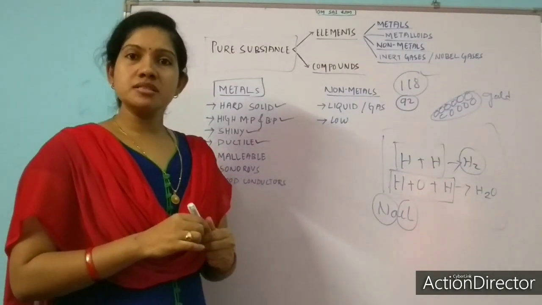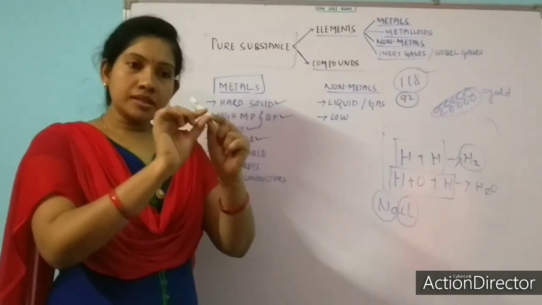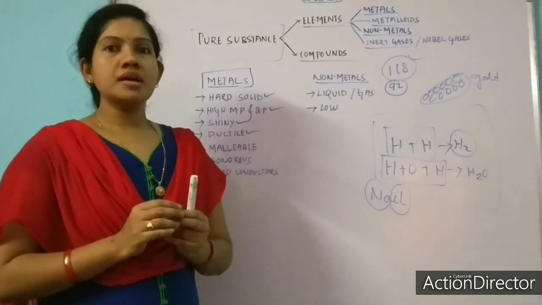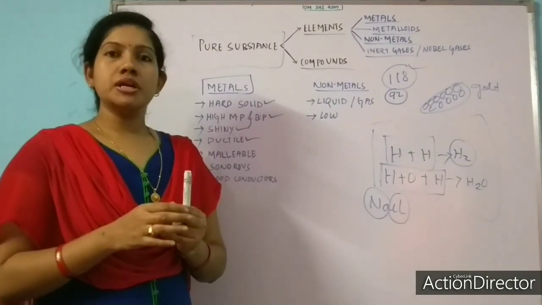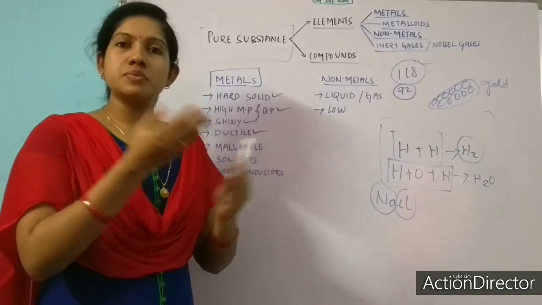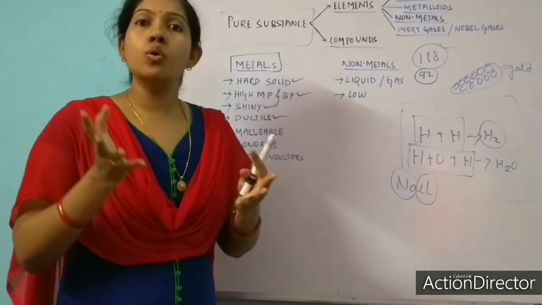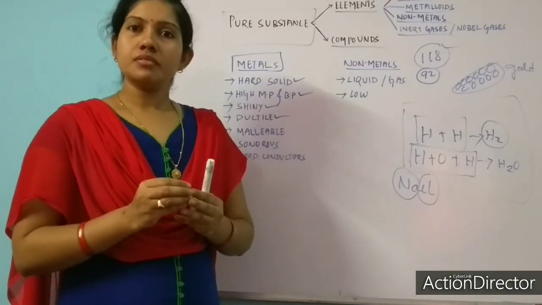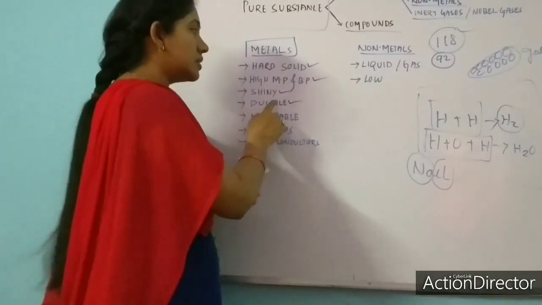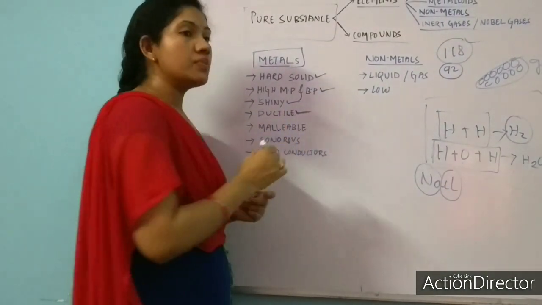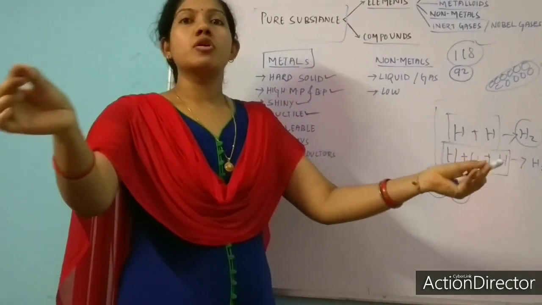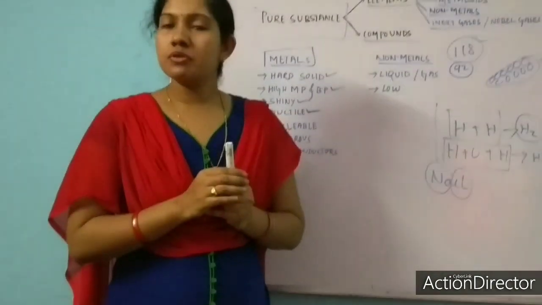Ductile. Ductile means we can make a thin wire of metal. A very nice example is copper wire. Copper wires are generally used in electric instruments, the wire that we use for transferring electricity. The wire that we use in our home contains copper. So copper is a nice example which shows ductility. It means when we beat metal, we can prepare a thin wire of that metal. That property of metal we call ductile.